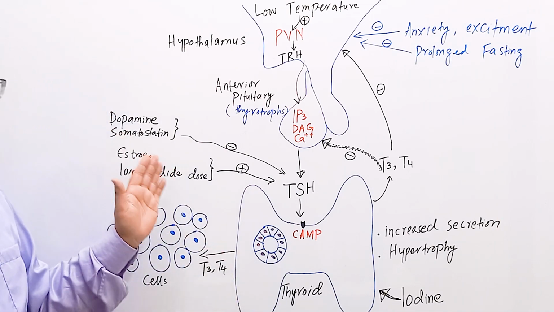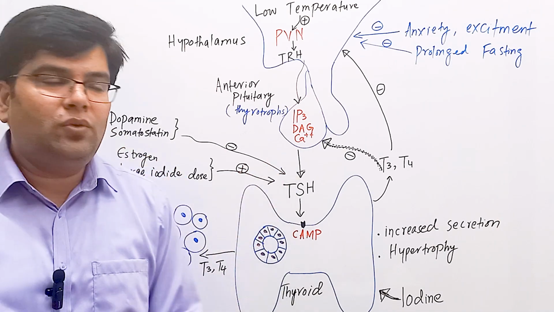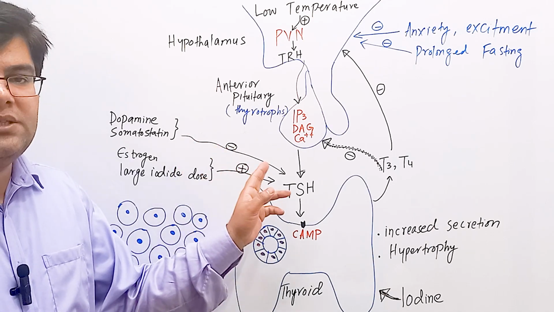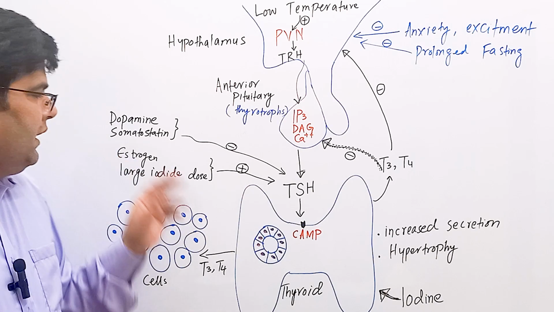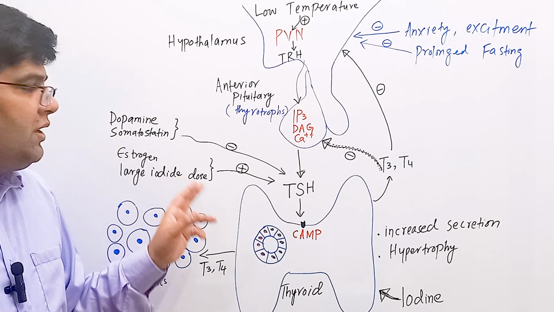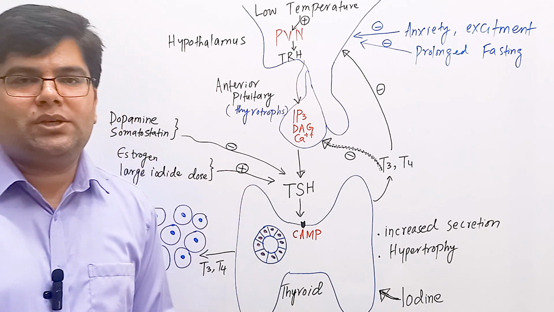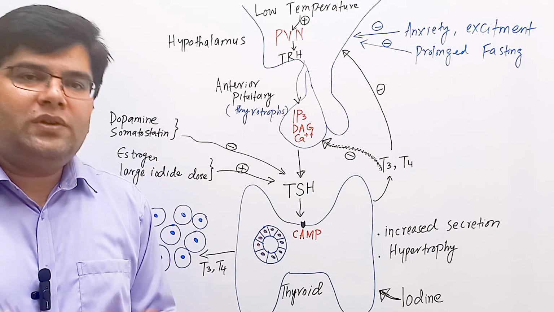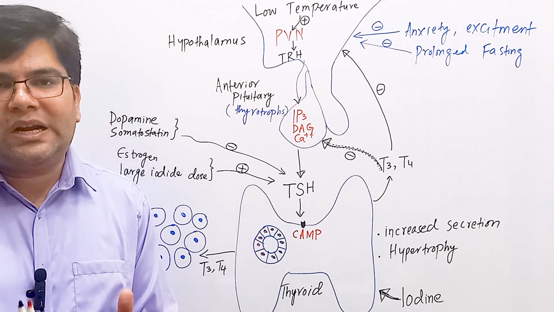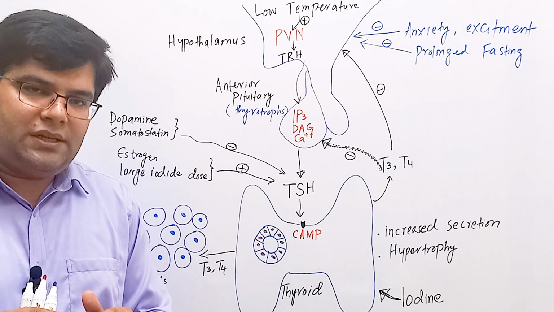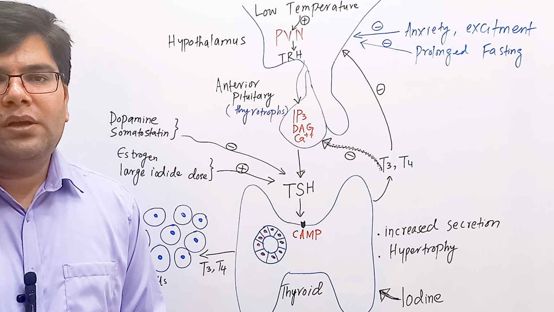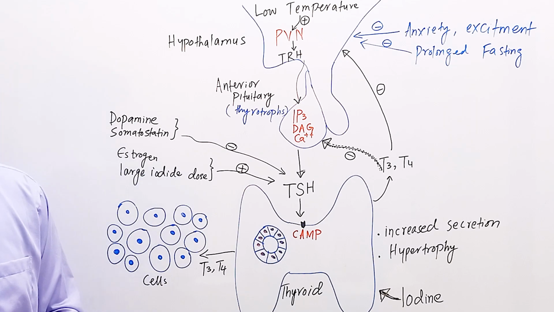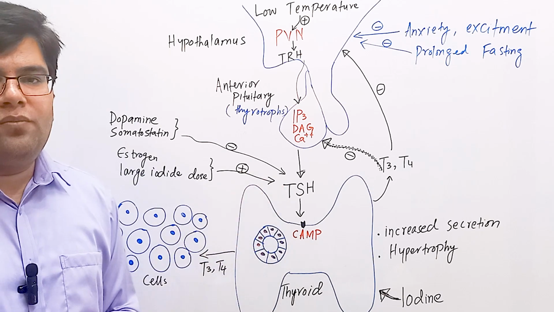Here are some other factors which affect the secretion of thyroid stimulating hormone. Dopamine and somatostatin show inhibitory effect and thus decrease the secretion of TSH hormone. Estrogen has stimulatory effect on the secretion of TSH. It's because estrogen increases the production of thyroxine binding globulin, which increases the bound form, and the free form is transiently decreased. When there is transient decrease in the free form of the T3 and T4 hormones, this decreases the negative feedback and increases the production of thyroid stimulating hormone.